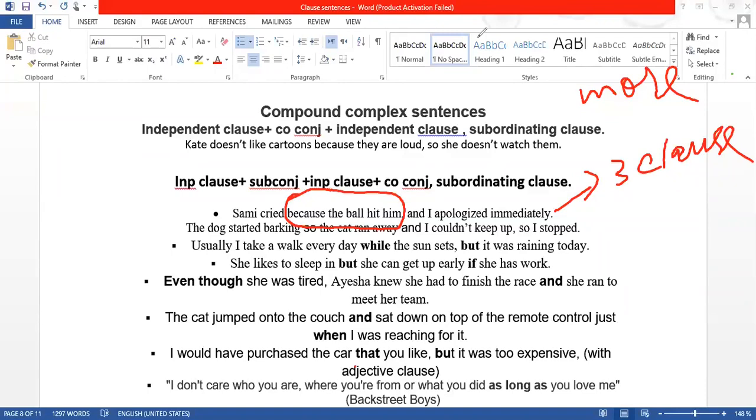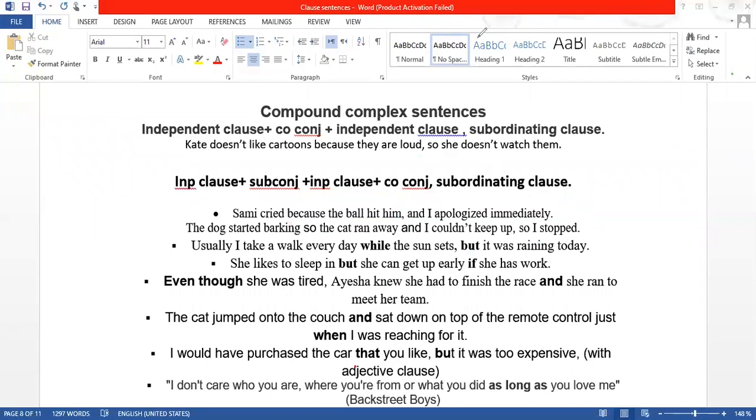For example, if I say, if I work hard, now this is not complete, I need another clause with it. If I go there, again it is not complete. Whenever I see him, you wait for another one. So whenever you wait for another clause, it is called a dependent clause. Whenever, whatever, if, although, even though, after, before, there are so many subordinate conjunctions. Whenever I start a clause with a subordinate conjunction, it makes it a dependent clause. So, independent and dependent clauses.